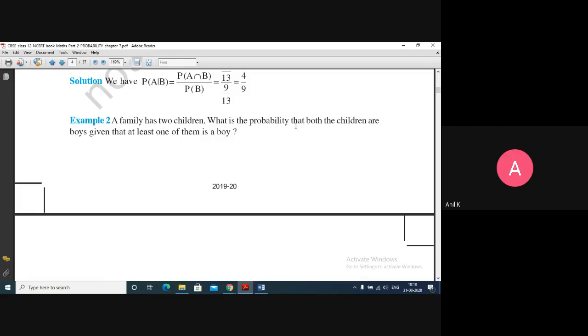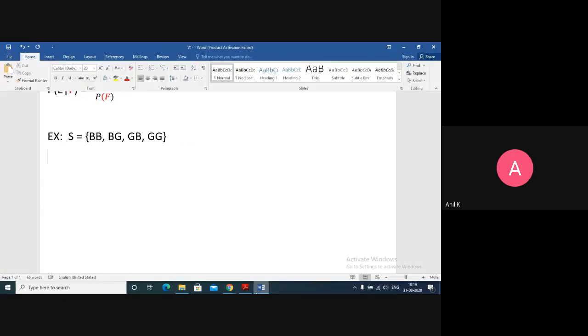Now, what else is given? What is the probability that both the children are boys, given that at least one of them is a boy? So you have 2 events. The first thing you have to find is what is event E and what is event F. What is the probability that both the children are boys? That is event E. So my event E is both are boys, which is B and B.